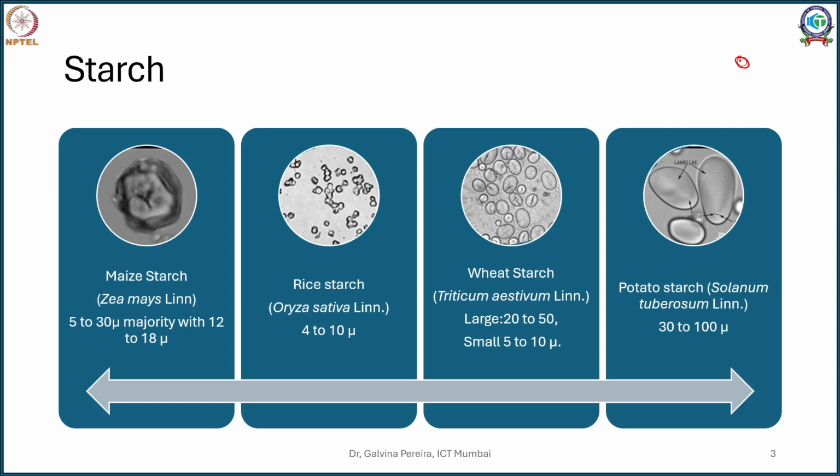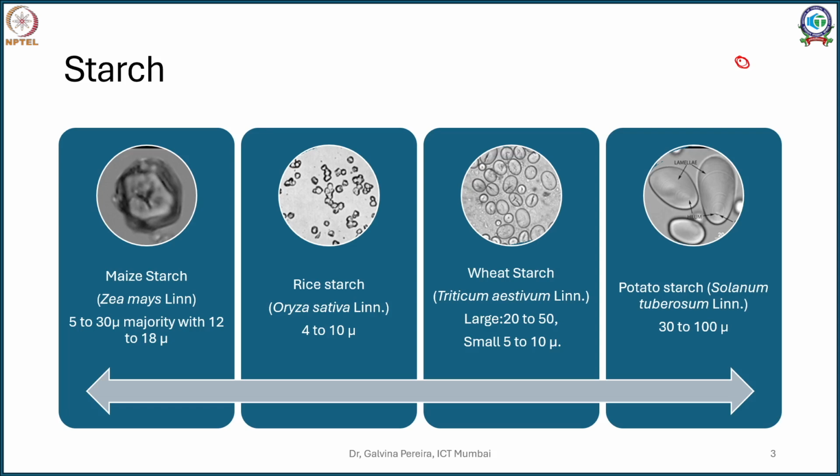So maize starch is characterized by a polyhedral outer border, an inner hilum and some fissures emanating from it, generally with a particle size, or average diameter, of around 5 to 30 micron, with most of the particles falling in the 12 to 18 micron range.